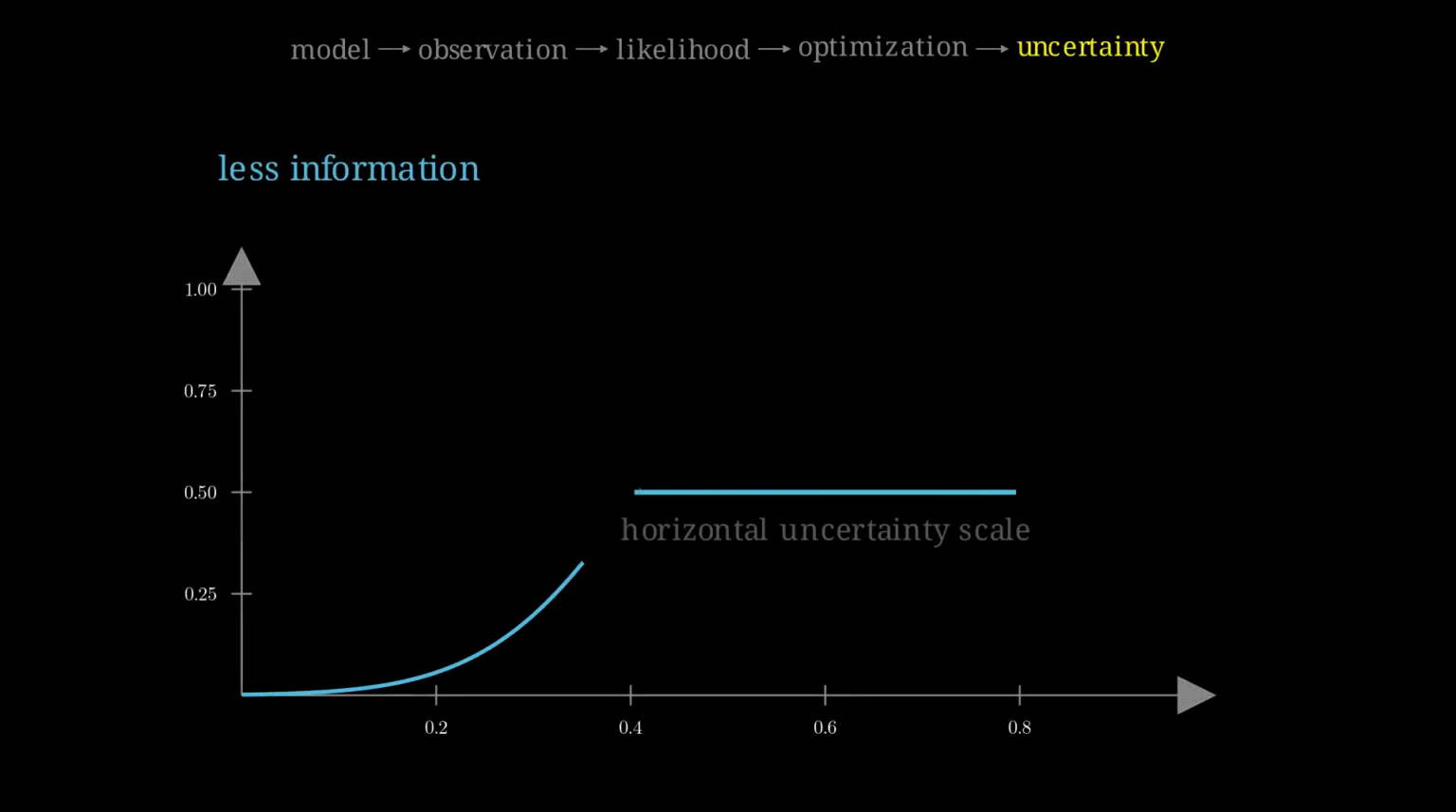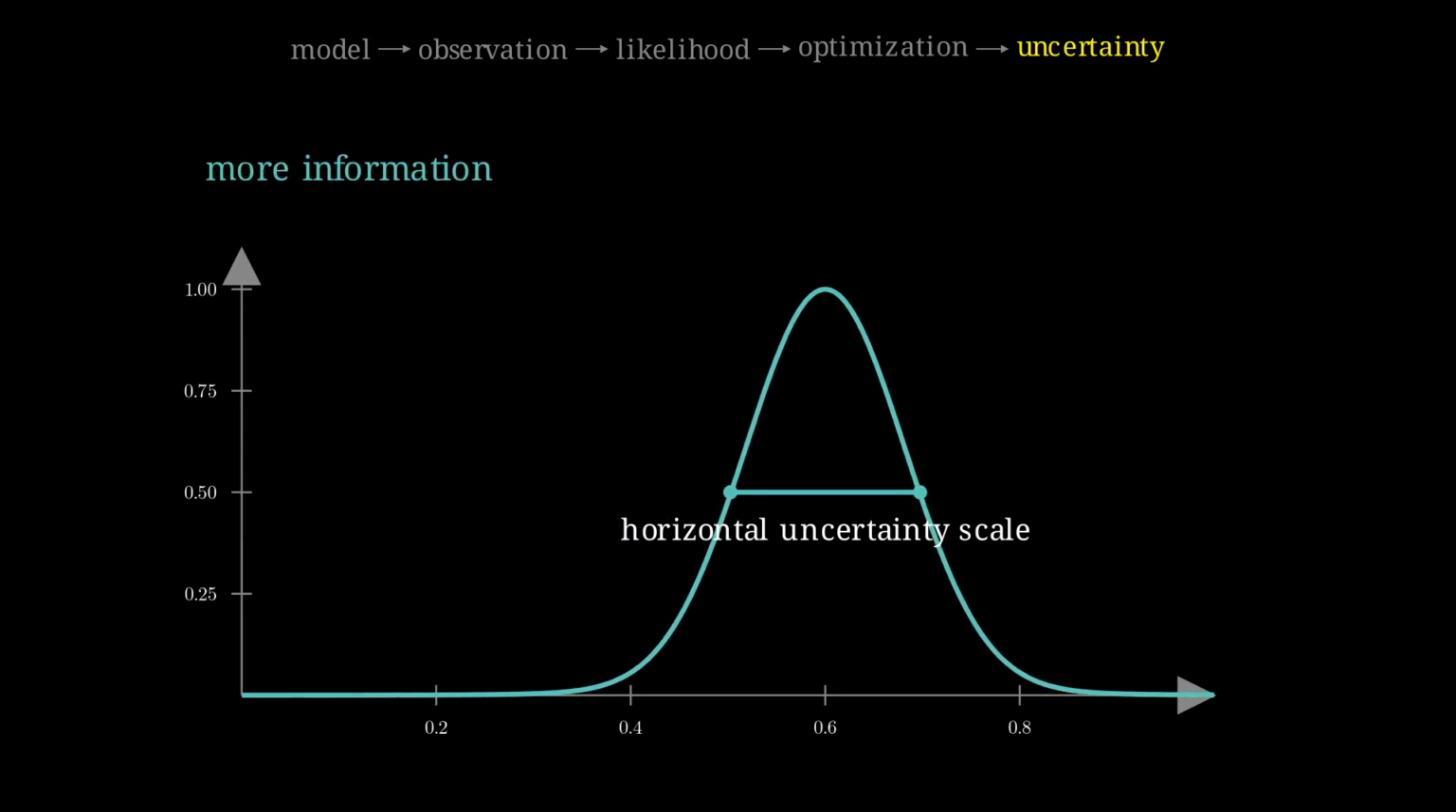A broad likelihood changes slowly, so nearby parameters are hard to distinguish. As information accumulates, the local peak sharpens and the horizontal uncertainty scale contracts. Observed information is the negative second derivative of the log likelihood we actually saw. Fisher information averages this local sharpness over repeated datasets from the model.